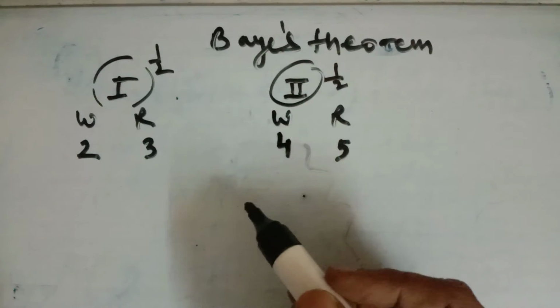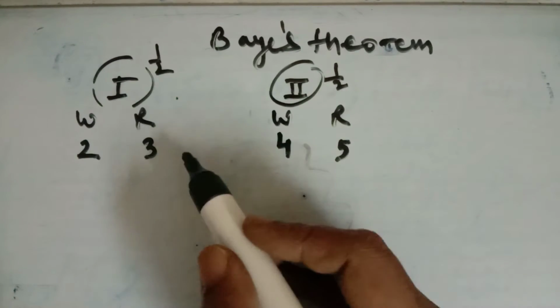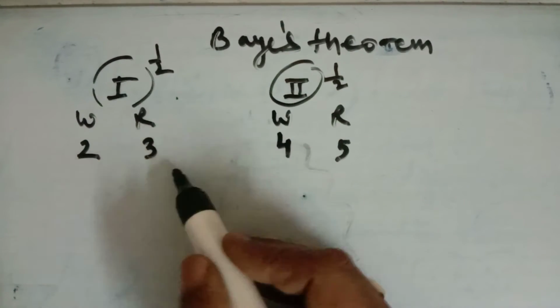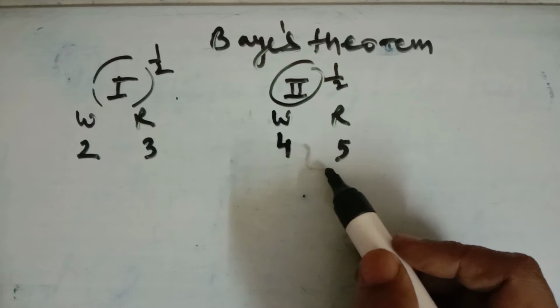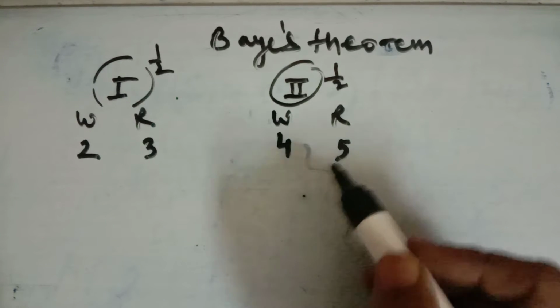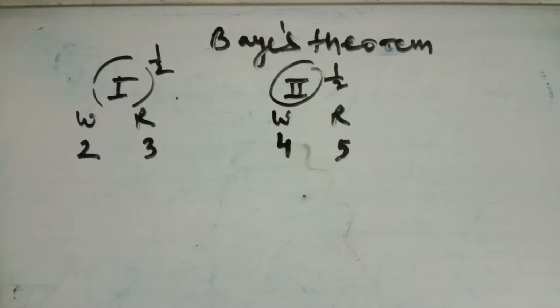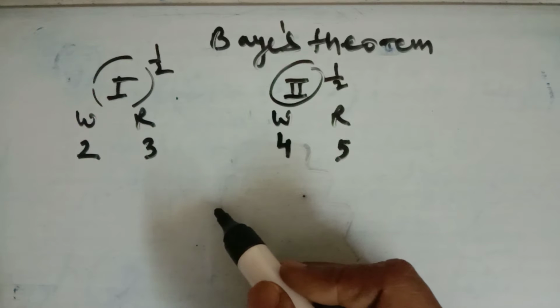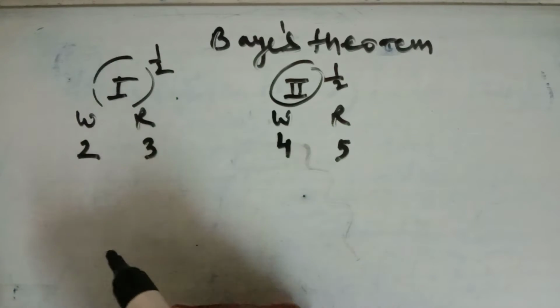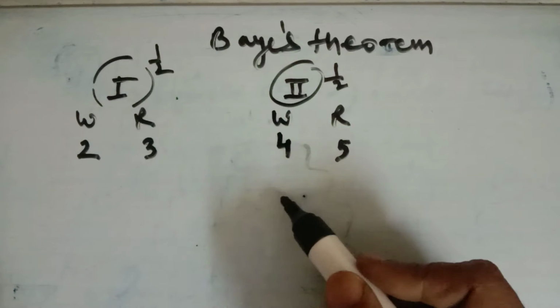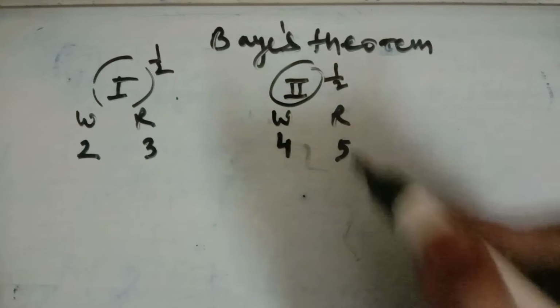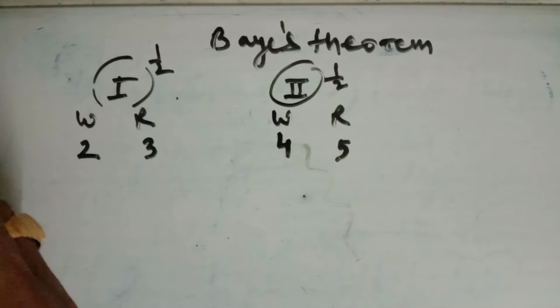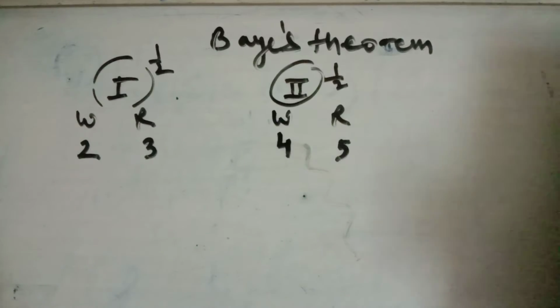Suppose we have two bags. I'm taking the reverse probability. Let us take we have two bags with white and red balls in them. Suppose we have taken out a ball which is found to be red. So we have to find the probability that it is being drawn from the first bag, or the probability that it is being drawn from the second bag. So this is the concept of the Bayes theorem, which says that